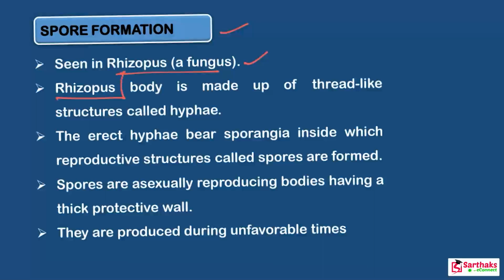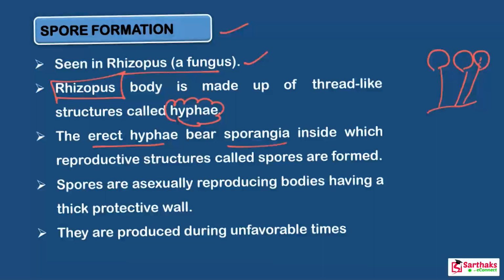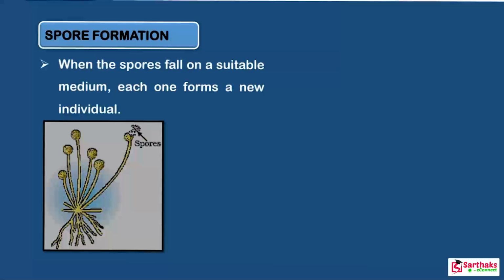Rhizopus body is made up of thread-like structures, which you call the hyphae. And from hyphae, look at this, there is an erect portion having the sporangia. This is the sporangia, as I told you, and there the spores are formed. Spores are asexual reproduction bodies having protective walls. They are produced only during a time of unfavorable condition. And when the spores fall on a suitable medium, each one forms a new individual.